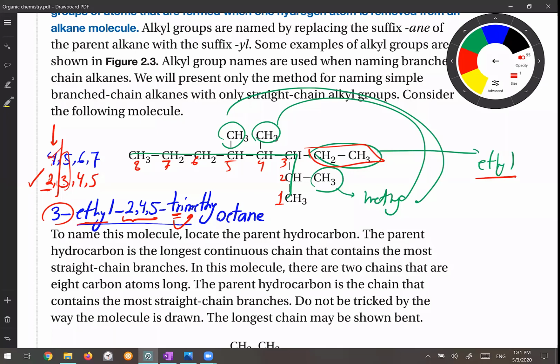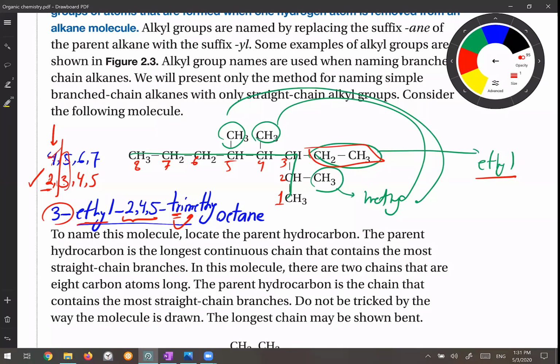Sir, I had a question. Yes. For example, if we had octane with only, like, in position 2, 2 methyl groups and nothing else, then would it be 2,2-dimethyl? Exactly, 2,2-dimethyl. So we have to repeat 2? Yeah, you have to repeat 2 because both of them are in the second position. If you just write 2-dimethyl, we know one of them is in the second position, but where is the position of the second one? Okay, so you have to repeat that one. We will have examples.